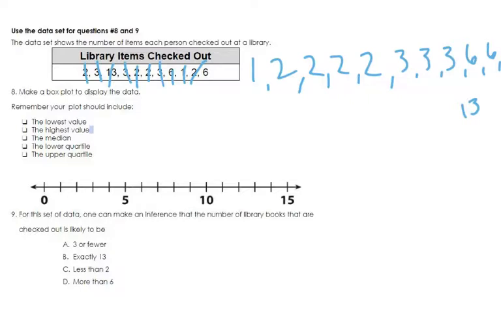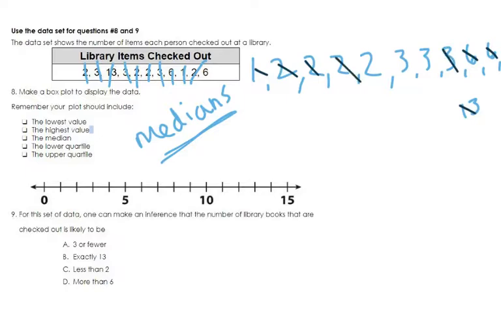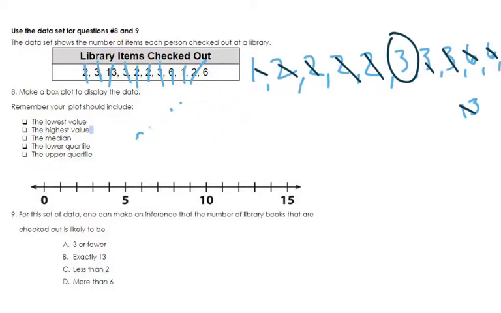So in order to do a box plot, you're always looking for the medians. Please, please, please look for the medians, which is the middle number. You don't have to do any major calculations. All you're doing is looking for that middle number. You might want to cross off numbers as you go lightly, and go back and forth until you get to that middle number. And in this case, it is a 3. So that is my median for the whole data set.